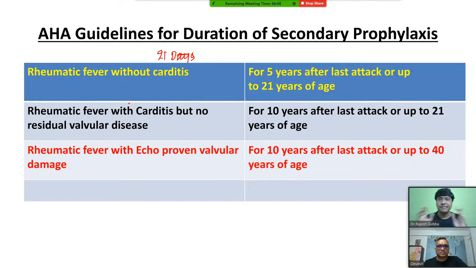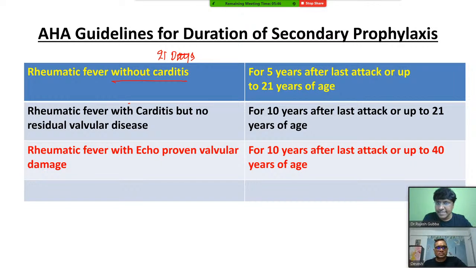Okay, fine, I'll give every 21 days. How many days I have to give? Now you need to know this table, very, very important. If there is no carditis, only rheumatic fever is there, give benzathine penicillin every 21 days for 5 years after the last attack, or up to 21 years of age, whichever is longer.